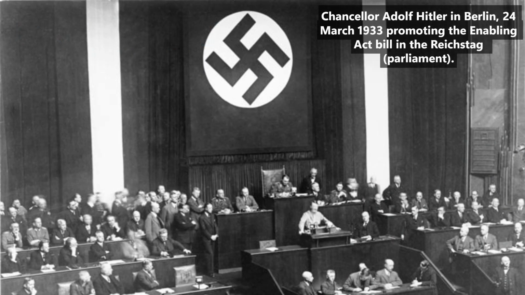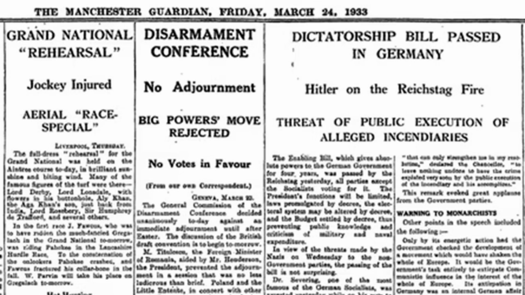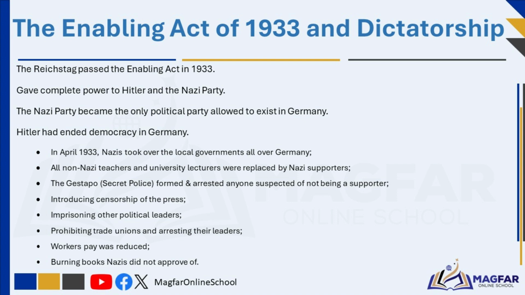The Enabling Act of 1933 was a crucial law that helped Hitler turn Germany into a dictatorship. It was passed by the Reichstag, German parliament, and gave Hitler and the Nazi Party complete control over the government. At the time, President Hindenburg was still the head of state, but he signed the law, allowing the Nazis to eliminate democracy. With this new law, Hitler could rule by decree, meaning he did not need approval from parliament to make laws. Although the act was supposed to last for 4 years, Hitler never gave up his power, and Germany became a one-party state under Nazi rule.